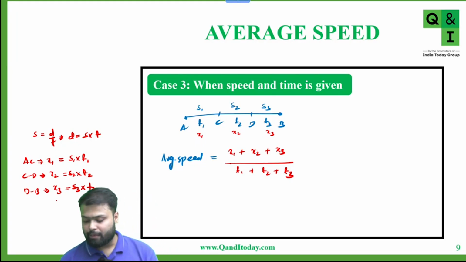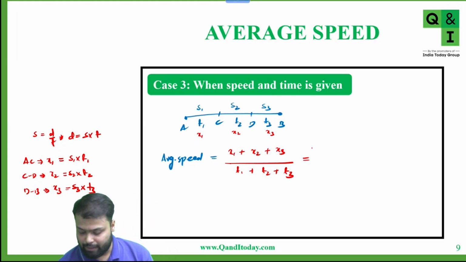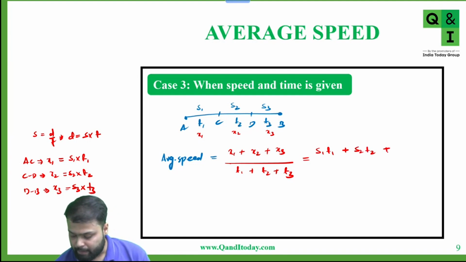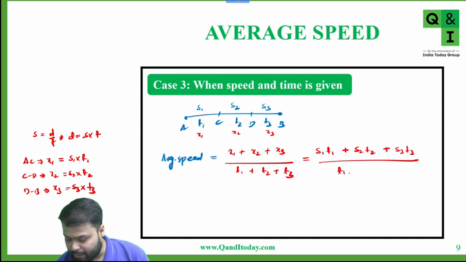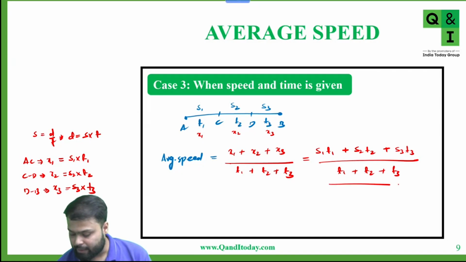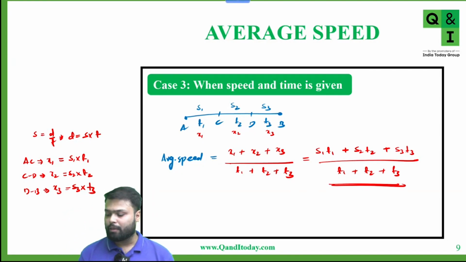So we put these values. So x1 is s1 into t1, plus x2 is s2 into t2, plus x3 is s3 into t3, upon total time, that is t1 plus t2 plus t3. So average speed is equal to total distance upon total time.